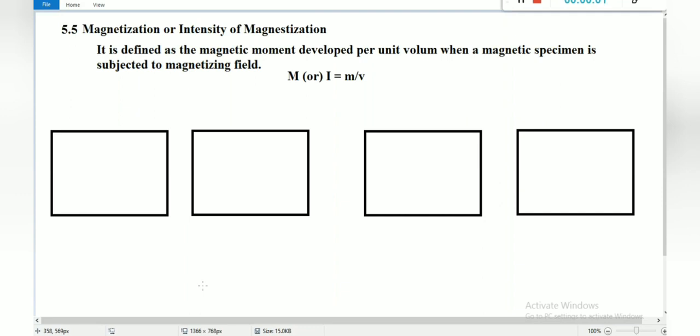Dear students, now we are going to see the topic magnetization, or intensity of magnetization. It is defined as the magnetic moment developed per unit volume when a specimen is subjected to a magnetizing field. Magnetization is denoted by capital M or capital I. That is, magnetization is equal to intensity of magnetization, which is equal to magnetic moment per unit volume.